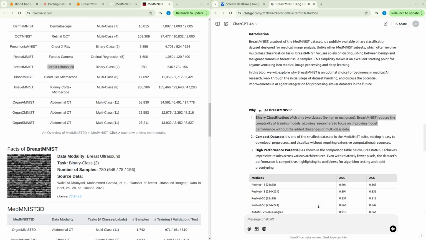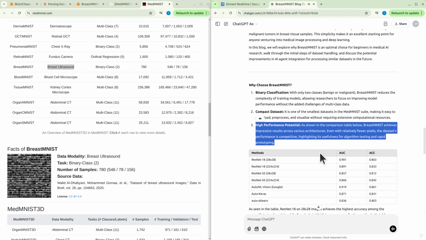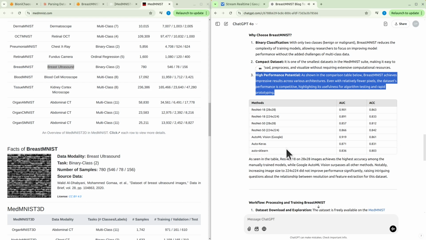3. High performance potential. As shown in the comparison table below, BreastMNIST achieves impressive results across various architectures. Even with relatively fewer pixels, the dataset's performance is competitive, highlighting its usefulness for algorithm testing and rapid prototyping.